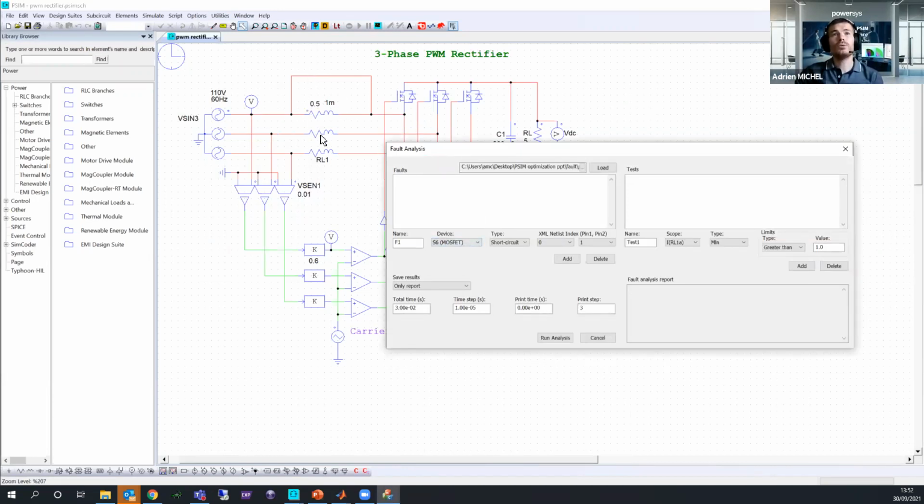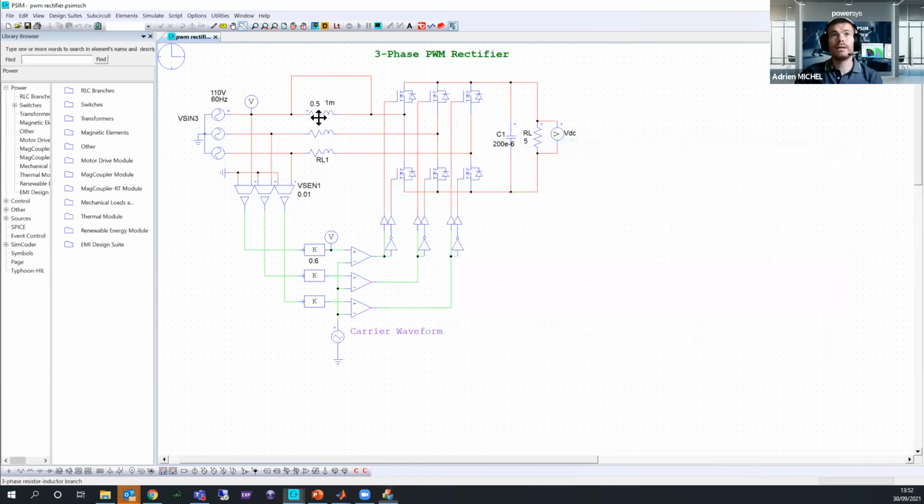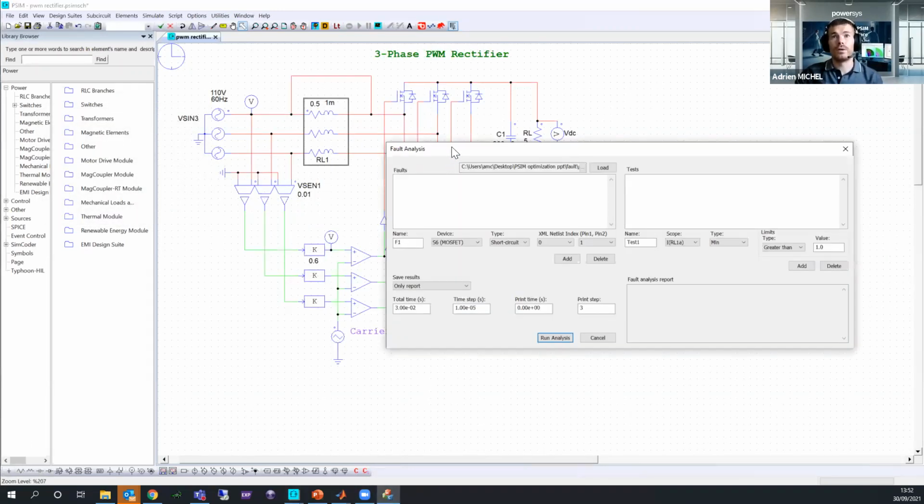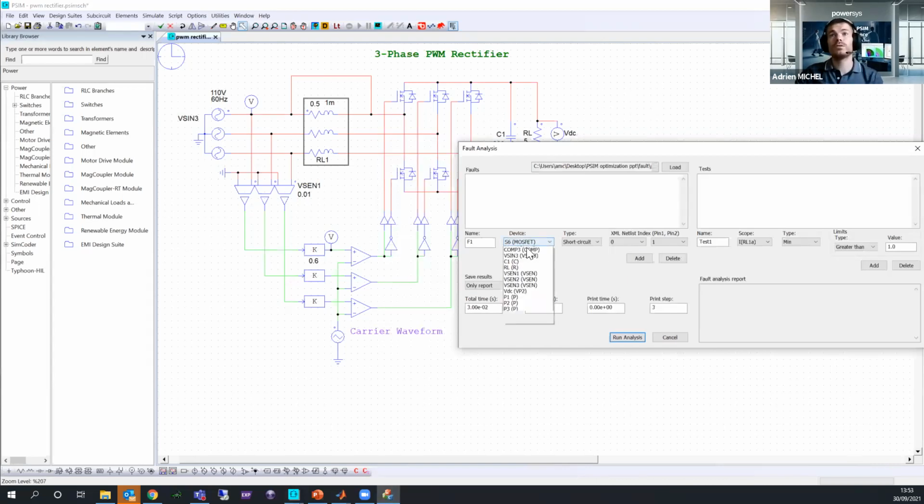So I want to apply a short circuit to my resistance RL1. This is a one block, three-phase block. I am going to apply one short circuit fault to my RL1. So here you have to select the component which will have a fault.